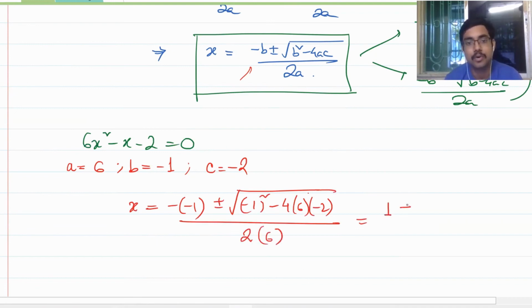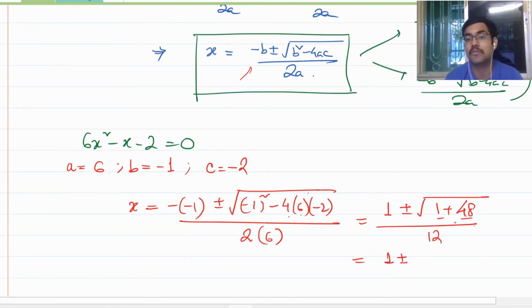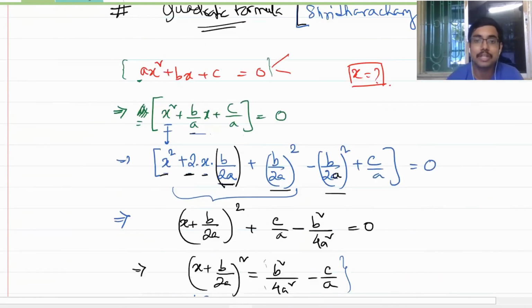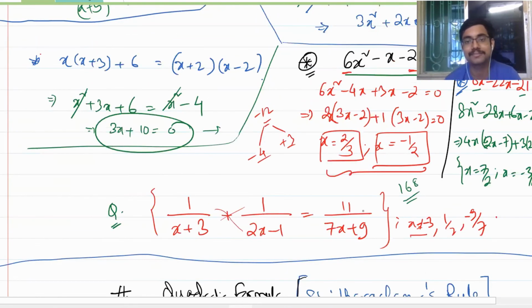That is equal to 1 plus minus root over 1 plus 6 4s are 24, 24 2s are 48, divided by 6 2s are 12. So you have 1 plus minus root 49, that is 7, by 12. So one root comes out to be 1 plus 7 by 12, that is 8 by 12, and 8 by 12 is 2 by 3. The other root comes out to be 1 minus 7 by 12, that is minus 6 by 12, that is minus half. Are you getting my point? Is not this the exact thing that you got from here?